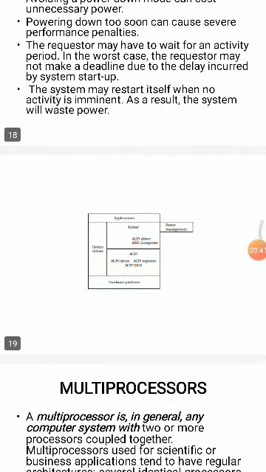Thank you. In this class we have seen power management and software optimization techniques. In the following classes we are going to see about the multi-rate system and multi-processor system. Thank you.